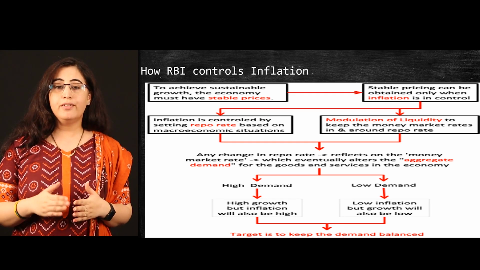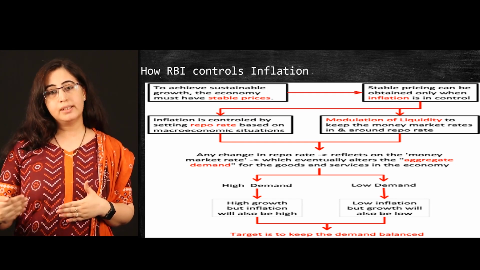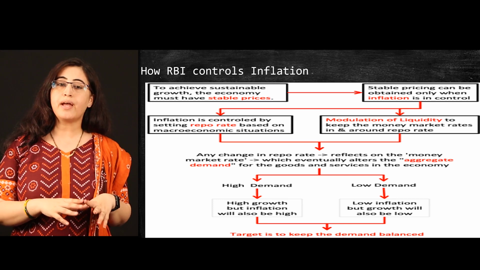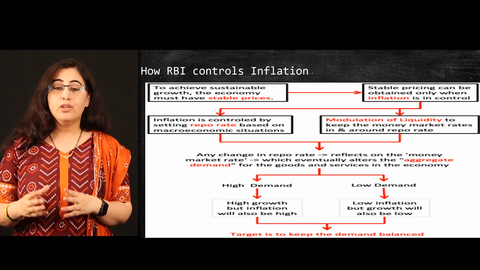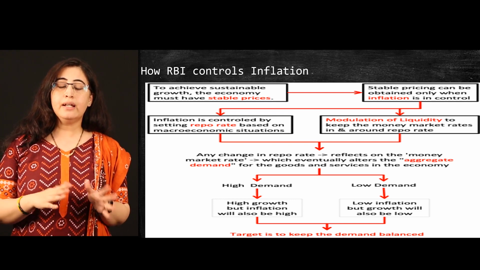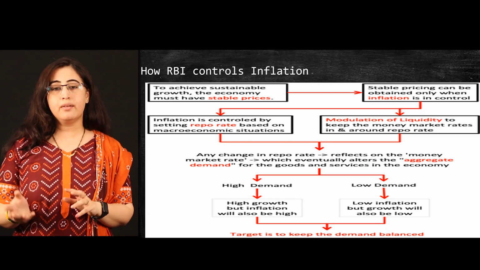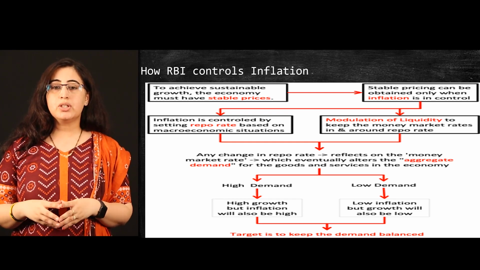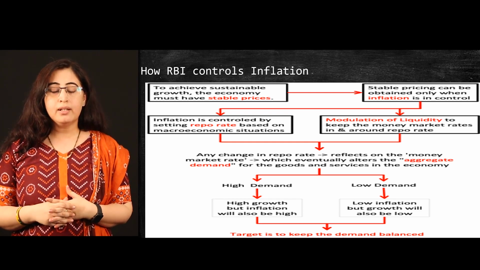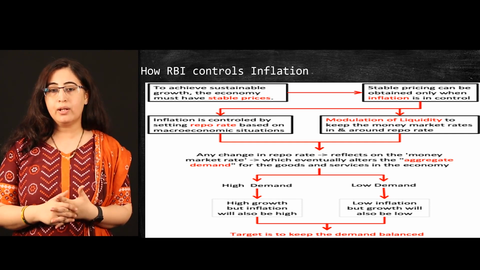Inflation is controlled by setting the repo rate and reverse repo rate, based on the macroeconomic situation. Through the modulation of liquidity, we keep the money market rate around the repo rate, so we need to control the repo and reverse repo rate. Any change in the repo or reverse repo rate controls the demand and supply of money in an economy.